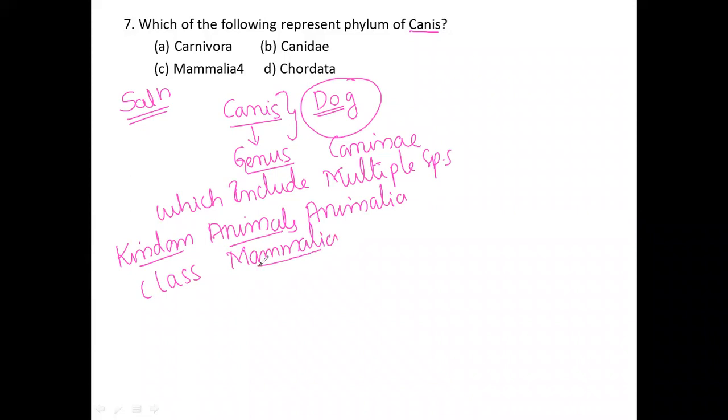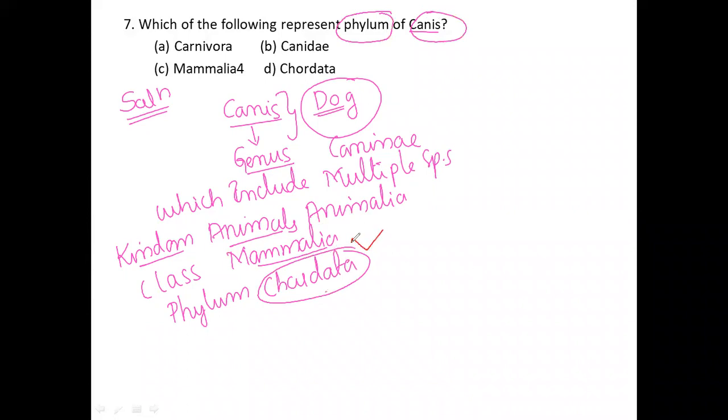Even human beings are included among the mammals. Next, the phylum Chordata. Here the phylum is necessary, since they asked for the phylum of Canis, which is Chordata. So that's why I have written Chordata.